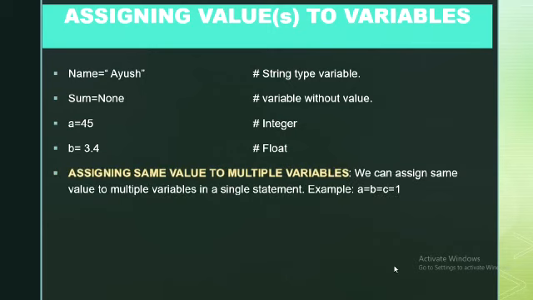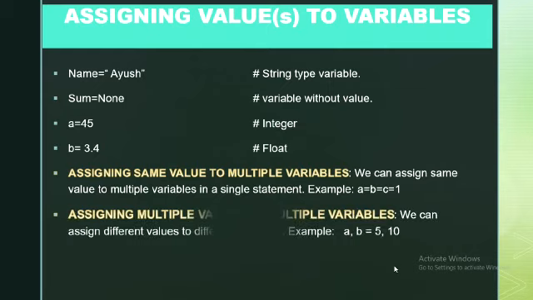Assigning the same value to multiple variables: we can assign a similar value to multiple variables in a single statement. Example, a equal to b equal to c equal to 1 means that a, b and c all will be assigned the same value, that is 1.